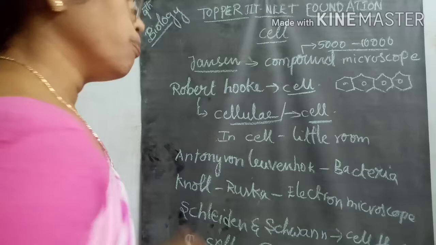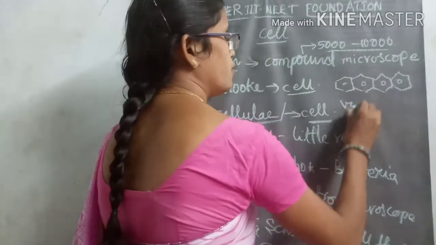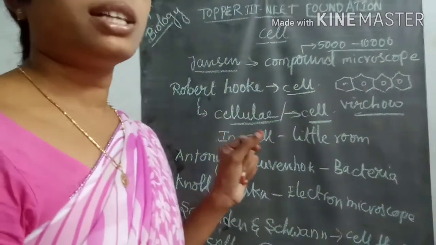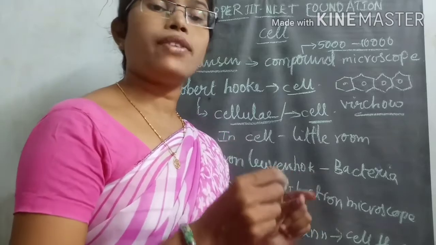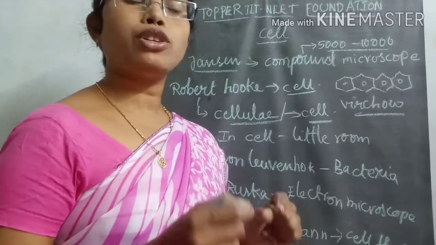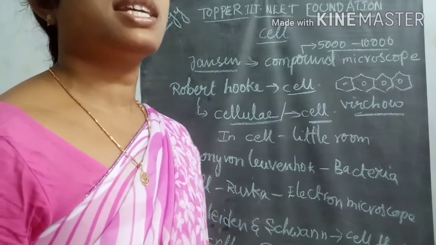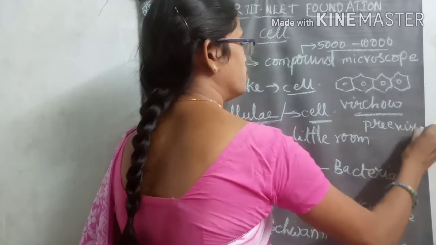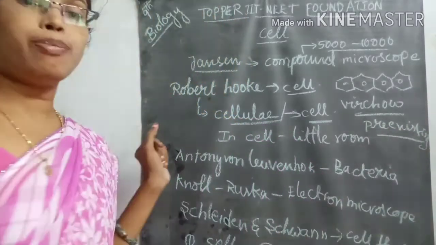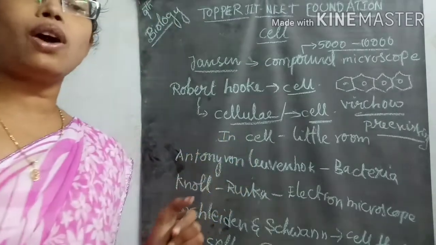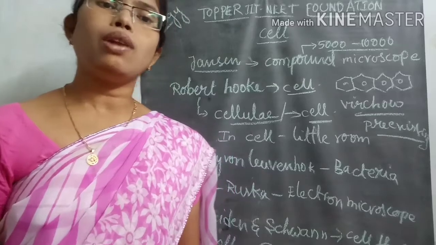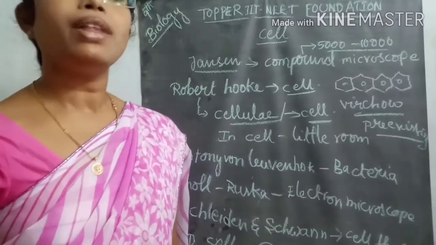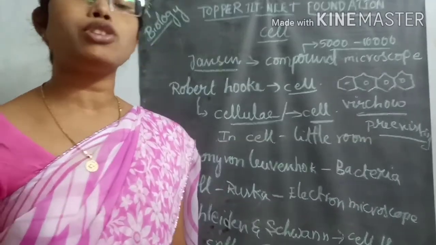After that came another important scientist, Rudolf Virchow. He proposed that new cells in an organism are produced from already existing cells, from pre-existing cells. This is also called omnis cellula e cellula, meaning cells are produced from cells.